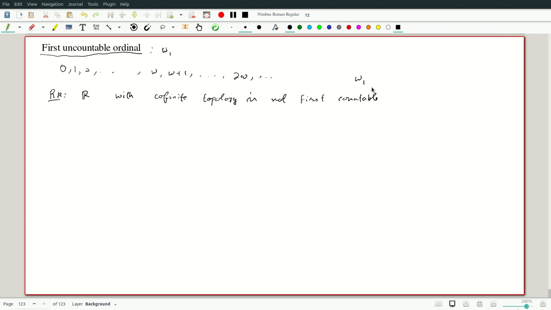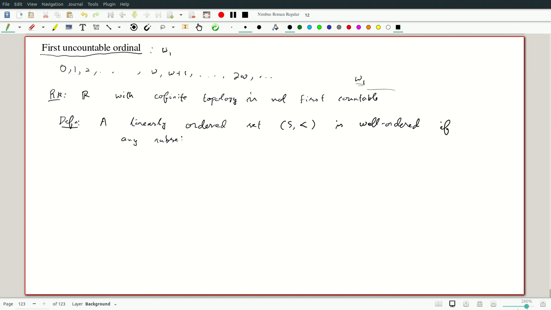So that was a digression, but we want to talk about the first uncountable ordinal as an example with the order topology. To define these, we'll define a linearly ordered set. So far we just have a set S, and less than is well ordered if any subset A in S has a minimum.